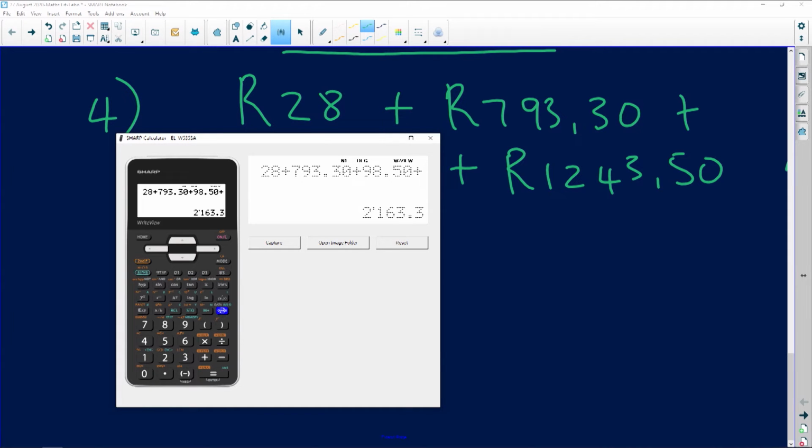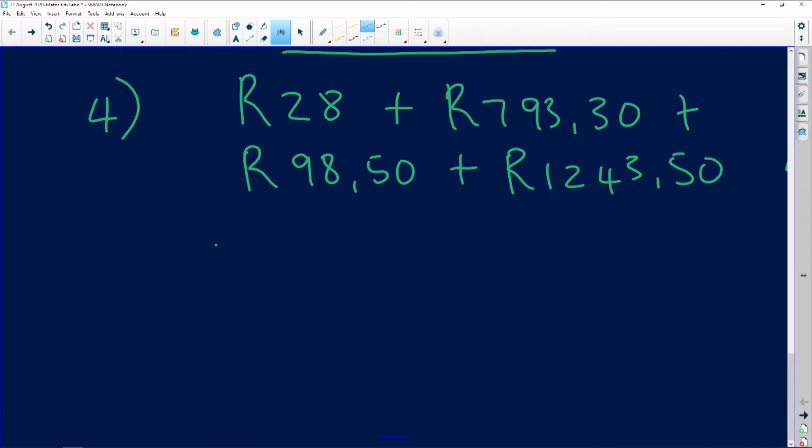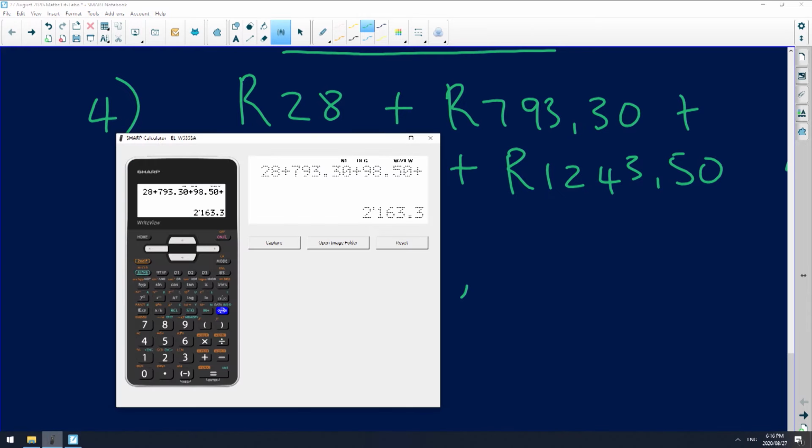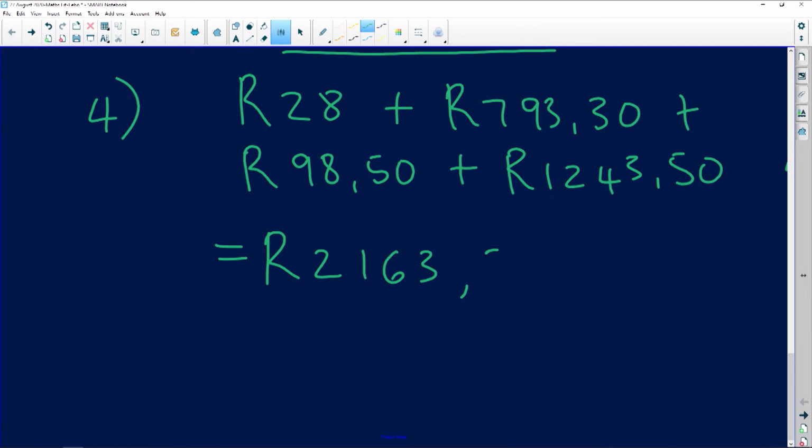So total deductions, 2,163.30. Stunning. So now we've got the total deductions. So deductions are not the kindest thing in terms of the payslip. So whenever someone says they don't have money, believe them.